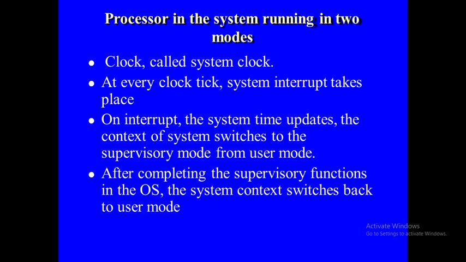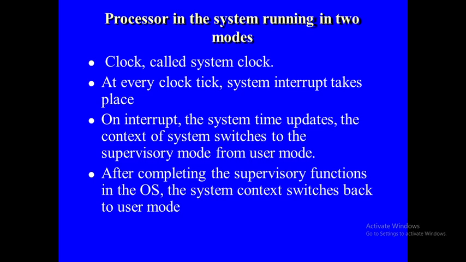First, we'll go for what the user mode and the supervisory mode are. The processor in the system runs in two modes: one is the user mode and the other is the supervisor mode. When using an OS, the processor in the system runs in two modes, that are user mode and supervisor mode. There is a clock in the system called the system clock.